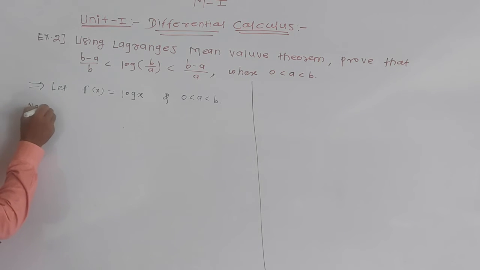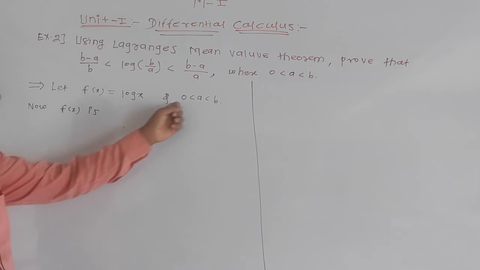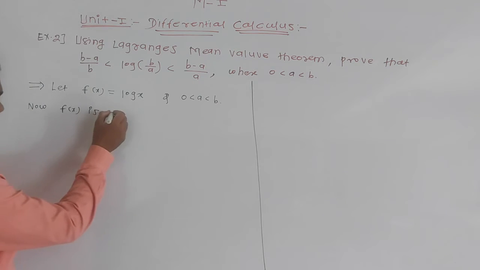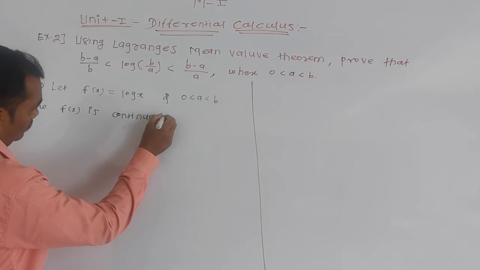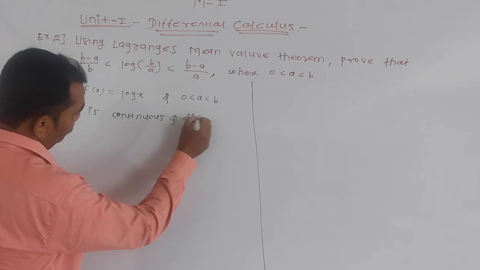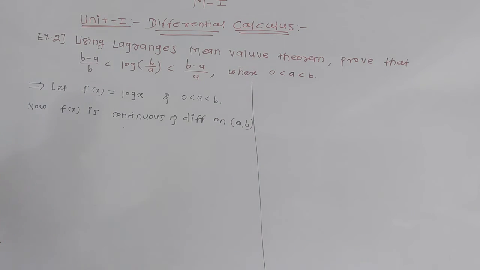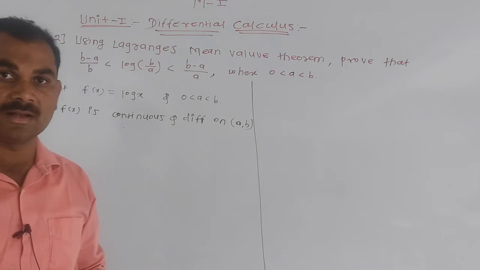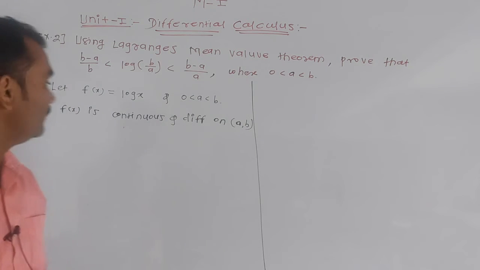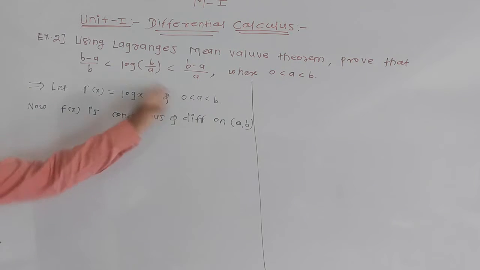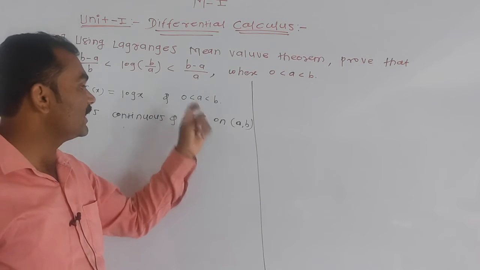Now f of x is continuous and differentiable in the interval a to b, because logarithmic functions are continuous and differentiable in their domain, and the domain is greater than 0, no problem. If it is less than 0, then there is a problem in the logarithmic function, but this is strictly greater than 0.